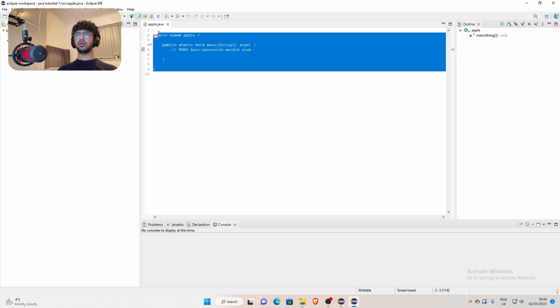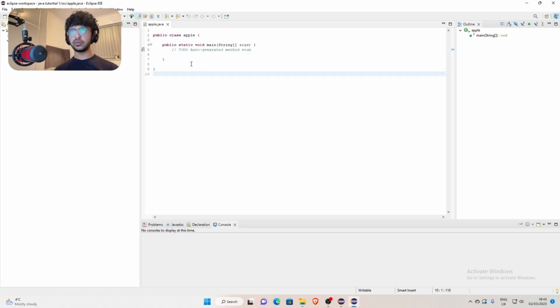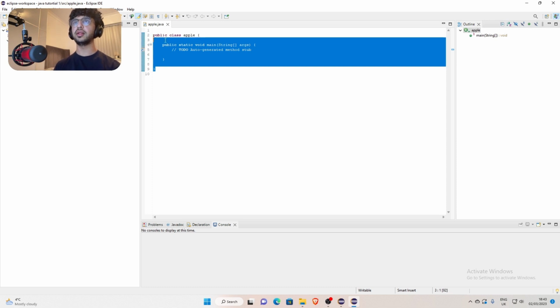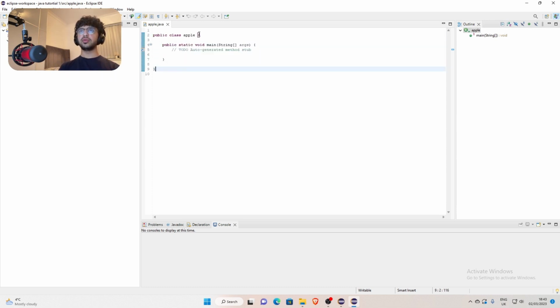Okay, so now you'll see a lot of weird words that you may not know. So I wouldn't worry about it because I'll explain what it means later in more detail. However, just for now, I'll talk you through what it means. This public class Apple just means that what is inside these two brackets is considered the class Apple. So anything outside of these two will not be inside of the class Apple. Now, public static void main String args is just saying that this is the main method, meaning whatever is inside of this method will be executed.